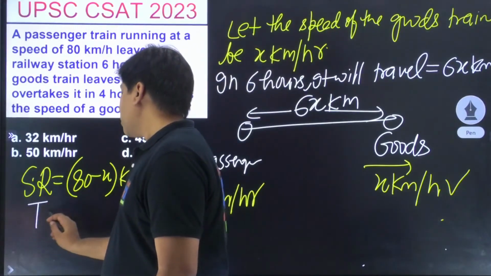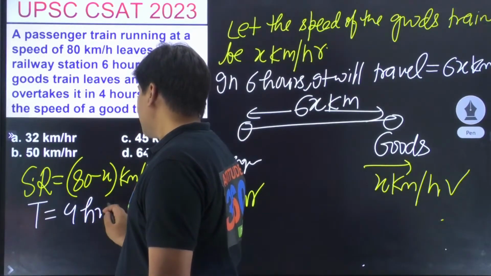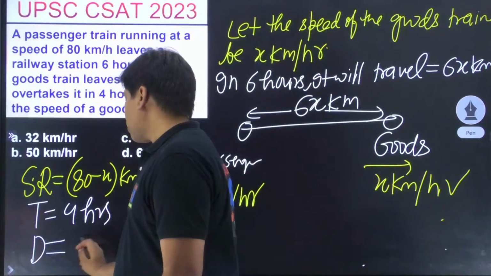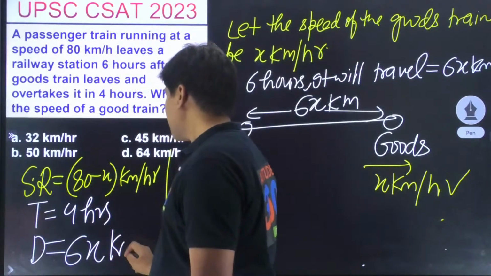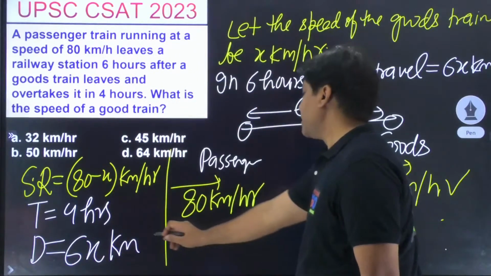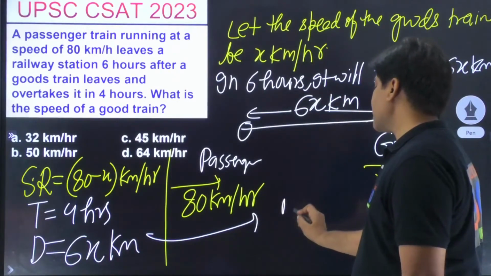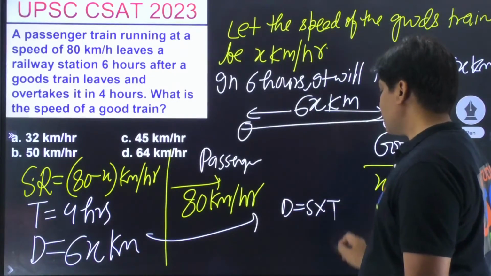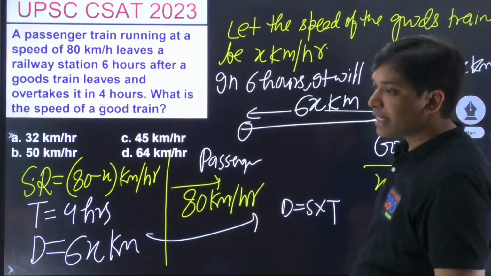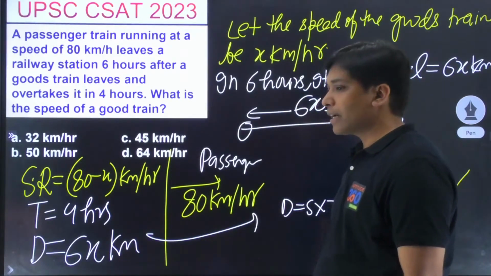What is the time? It caught up in 4 hours. And what is the distance that we have been talking about? 6x kilometers. So can I say from here that distance is equal to speed into time? Right? How many people got the answer? Debashish got it and Aradhana got it. Who else is getting the answer?